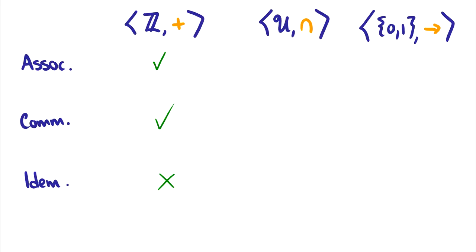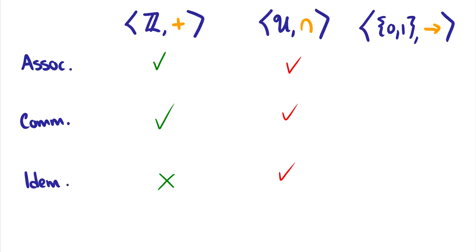What about the universe and intersection? So is it associative with intersection? Well, if I take A intersection B intersection C, this is equivalent to A intersection and then first B intersection C. So yeah, for any 3 sets, intersection is associative. Commutative, yeah, we know that A intersection B is equal to B intersection A for any 2 sets. And idempotency, well, A intersection A is of course going to equal the set A. So yes, it is idempotent.